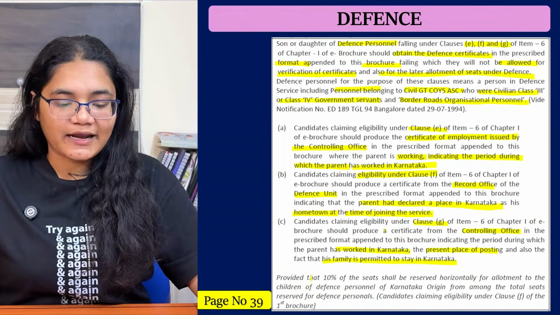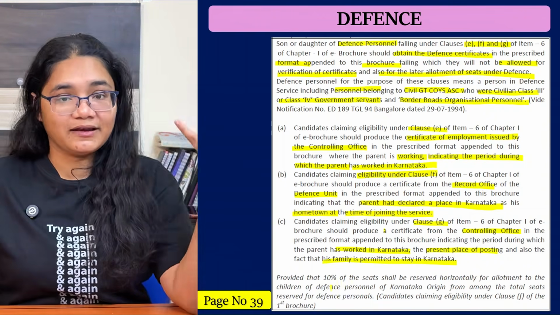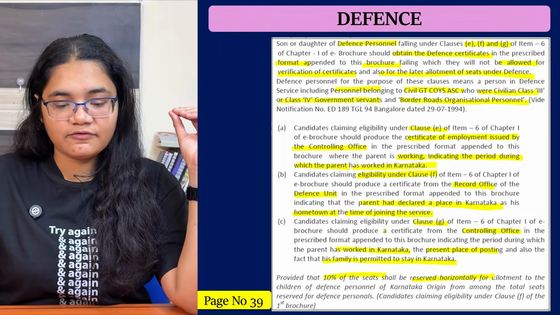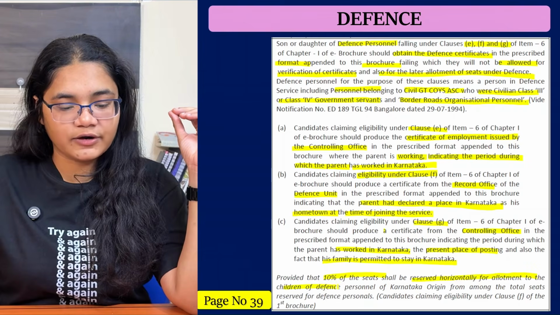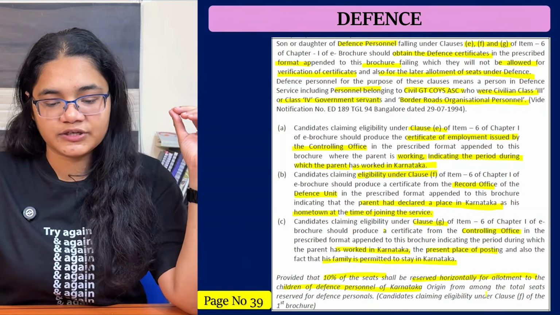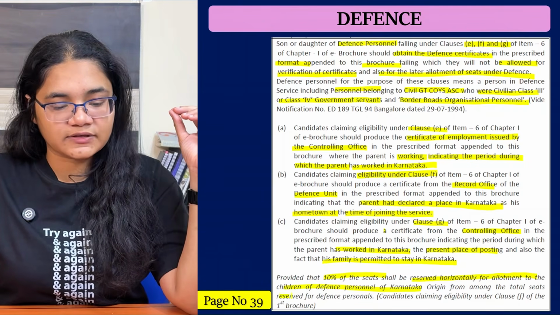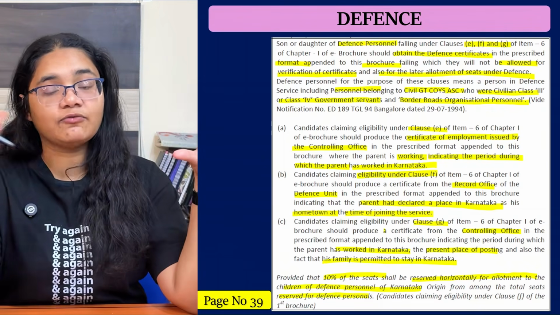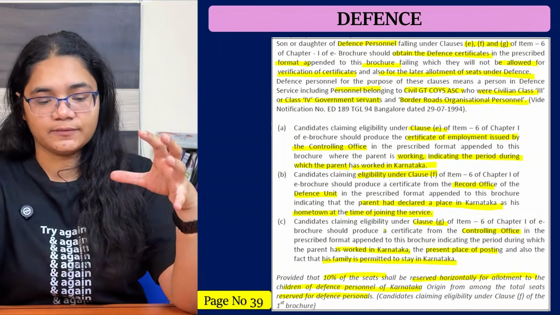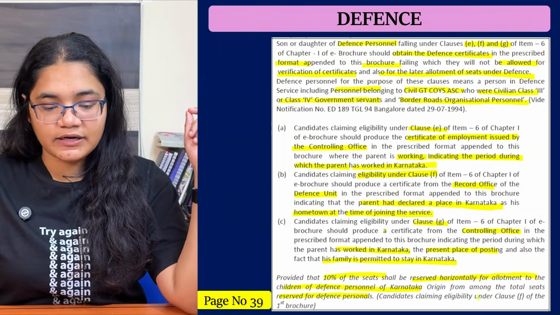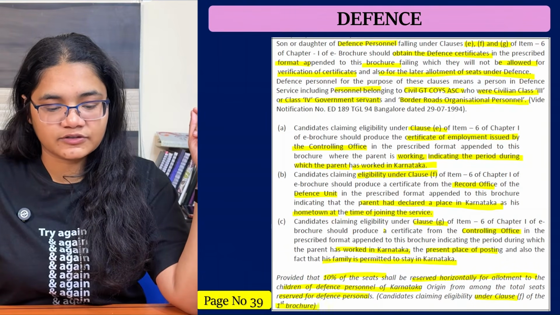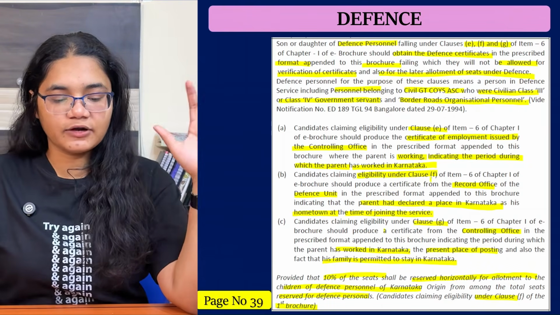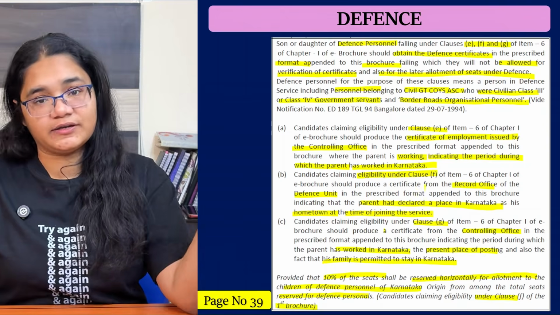Now, what is the benefit of this particular reservation? 10% of the seats shall be reserved horizontally for allotment to the children of defense personnel of Karnataka origin from among the total seats reserved for defense personnel. Out of the total seats, 10% will be for the students of Karnataka origin. Candidates claiming eligibility under clause F of the e-brochure, so here you can see clause F, for them there will be 10% extra reservation.